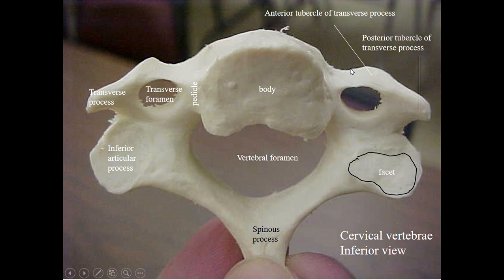This is the anterior tubercle and this is the posterior tubercle. This is the entire transverse process, and this is the inferior facet. This is the inferior facet for the next corresponding vertebra, and this is the transverse foramen, the body and the vertebral foramen, and this is the spinous process.